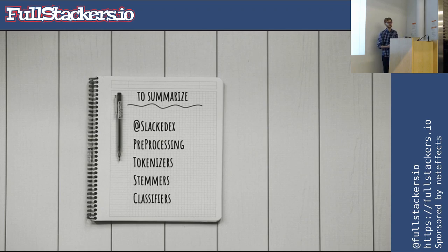The next one, we talked about pre-processing of text. If you need to process text in natural language, you need to pre-process it in a way that a computer can understand it rather than humans. Because in our brain, we do all the things we talked about, but we need the machine to be able to do those things too. So you need to pre-process it in multiple different ways.